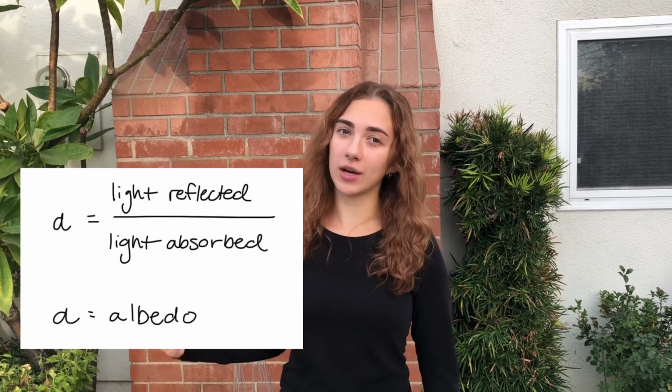Albedo is the ratio that describes how much light is reflected off a surface versus how much light is absorbed by a surface. It is represented by light reflected over light absorbed. The level of albedo an object possesses can range from 0 to 1. A black surface has an albedo close to 0, meaning that it will trap heat. In contrast, a white surface will have an albedo closer to 1, which will not trap heat.